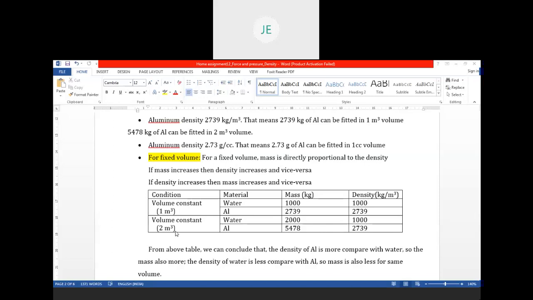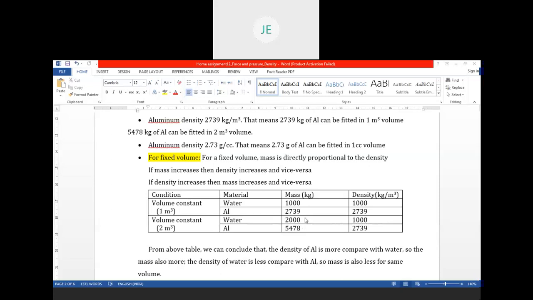If you take 2 meter cube of volume, then water can be stored some 2000 kg and 5478 kg of aluminium can be stored, because density of the water is less than the aluminium density.